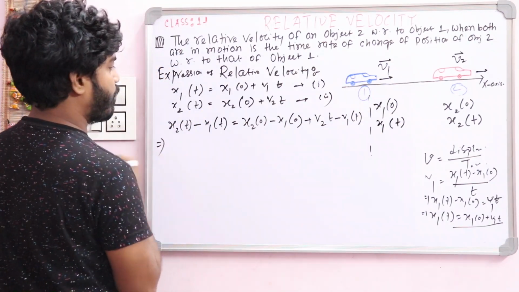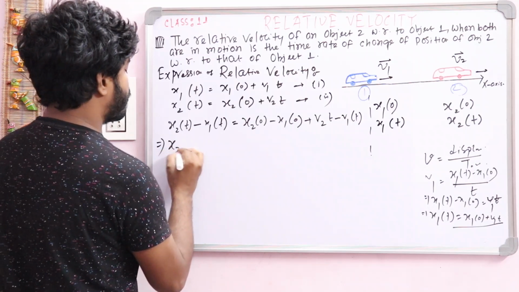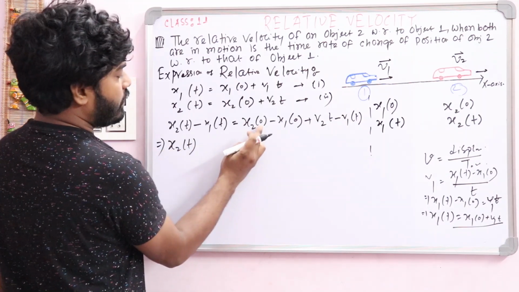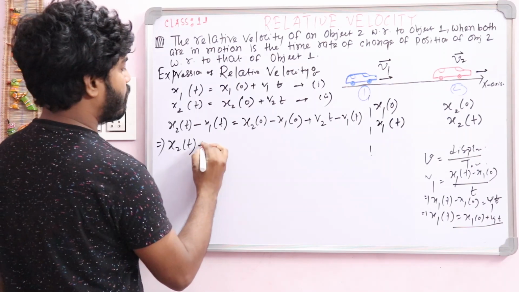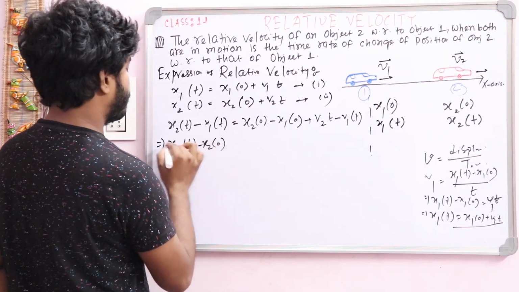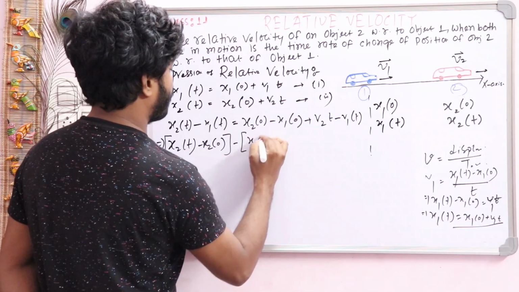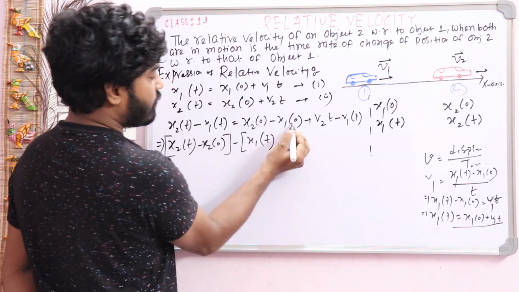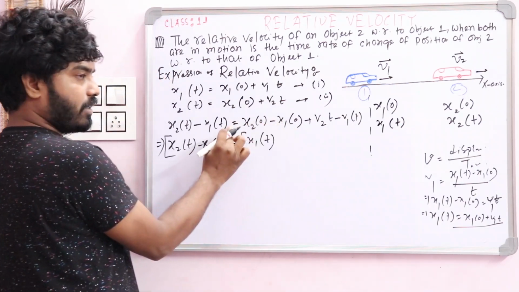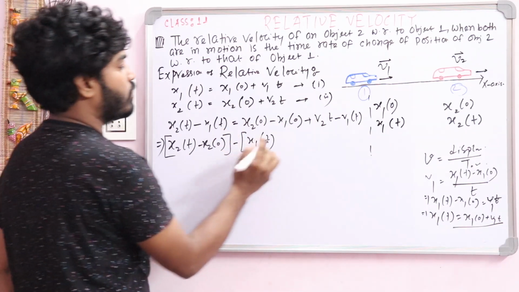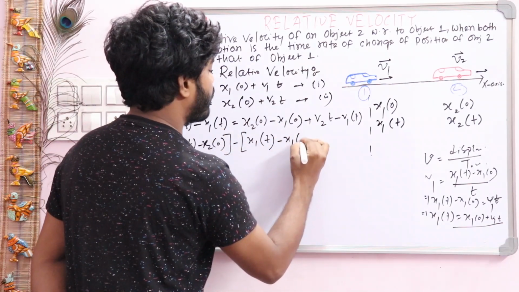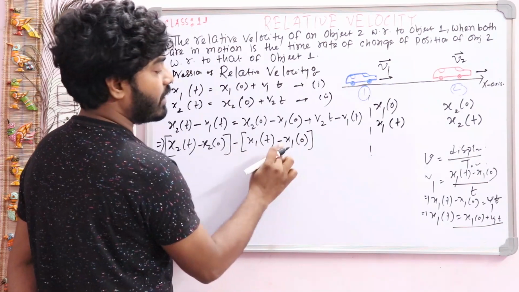Now simplify. x2t, when moved to that side, will be minus x20. Now minus x1t, when moved to that side, will be plus, and there is a common minus, so this will be minus x10, minus minus plus.